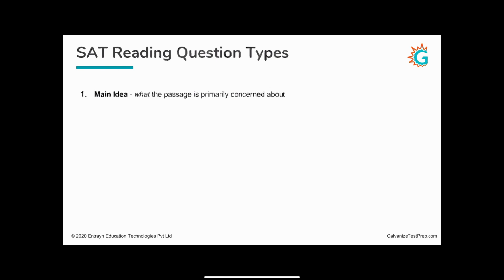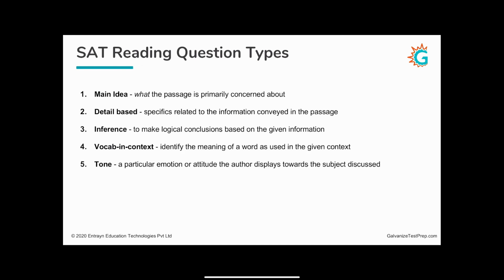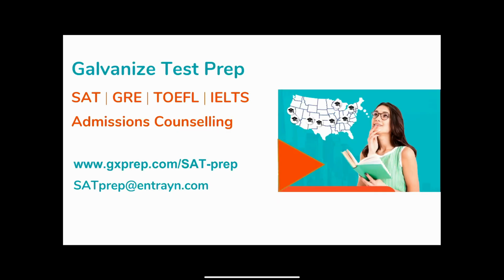And now we move on to a quick recap of the SAT reading question types. So today we looked at a main idea question, detail-based questions, inference questions, vocabulary in context questions, tone questions, and evidence-based reasoning questions. There's also another common question type on the SAT called the data reasoning questions, and these we will cover in our SAT online prep course.